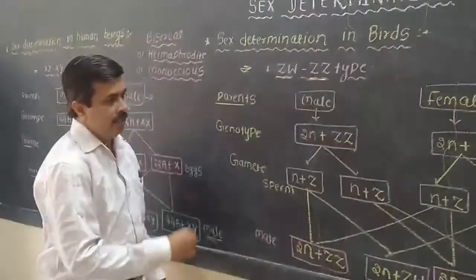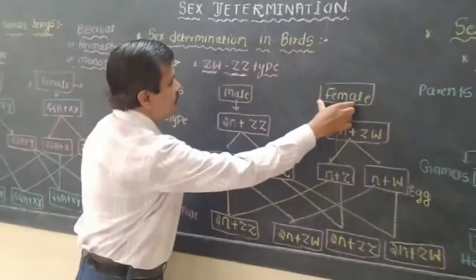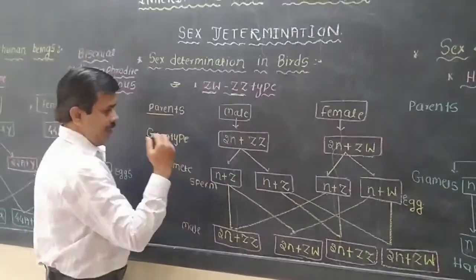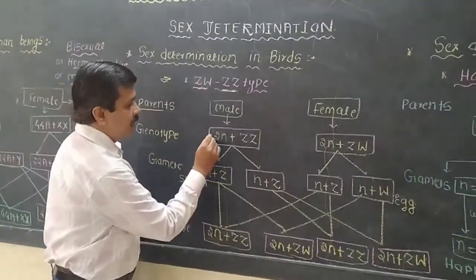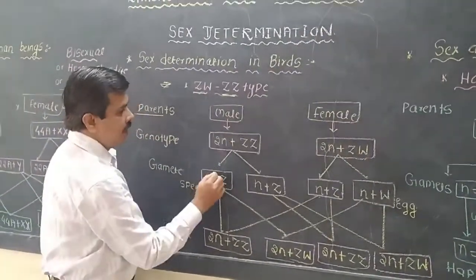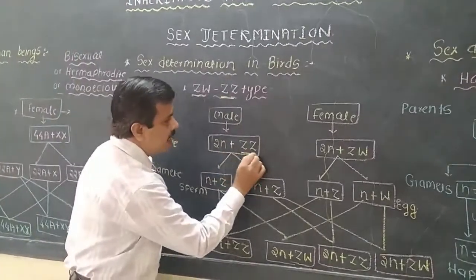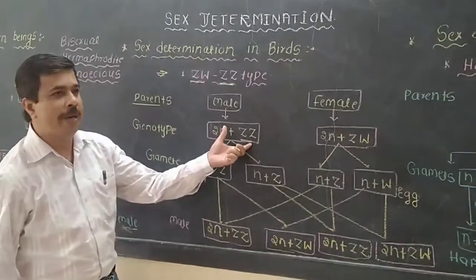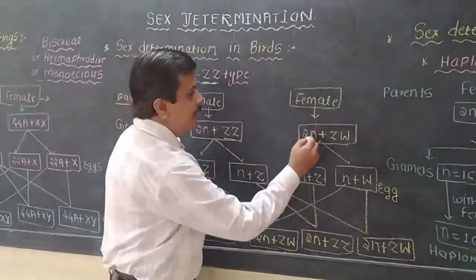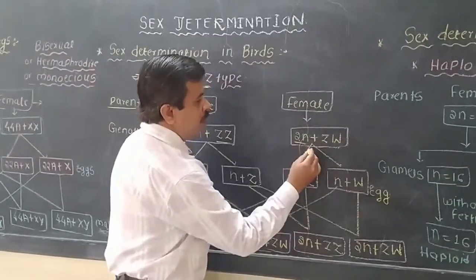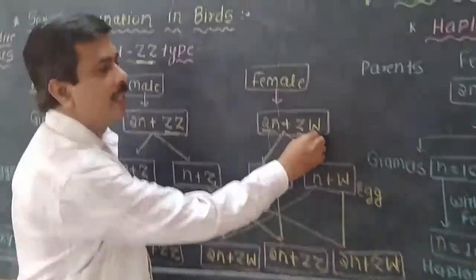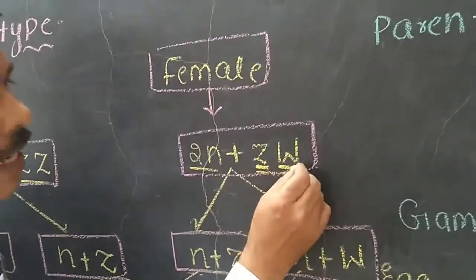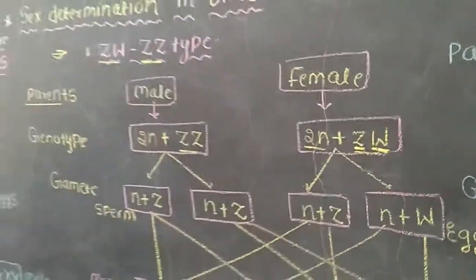Again there are the male and the female. In the male, in the diploid condition, the reproductive organ contains diploid cells with ZZ chromosomes, so the same type of chromosome is present. In the female, the diploid cells have ZW, so two types of sex chromosomes are present, that is Z and W.